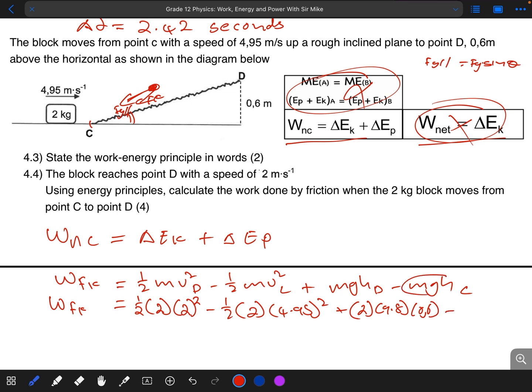Now this simply gives us a 0. Why? Because at that point our object is not elevated any units above the ground. It is on that horizontal surface there, so it's simply a 0. If you put that into your calculator, what you simply get is the work done by Fk to be negative 8.74 joules, if you round that, as expected.